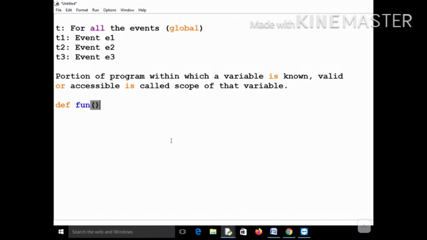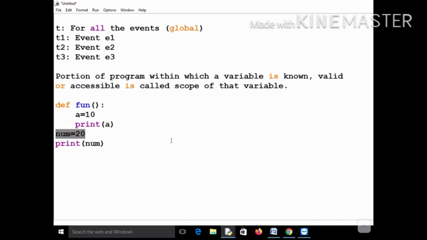So let me write a program first and then I will tell you what is local and global. I declare a variable a equal to 10, and then suppose I print a. Then outside this function suppose I write num equal to 20, and then I print num.